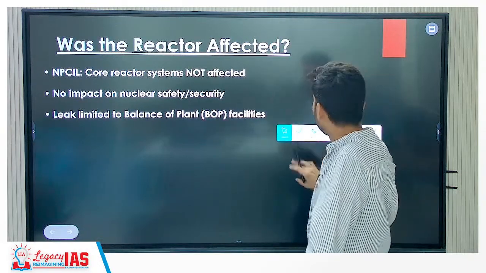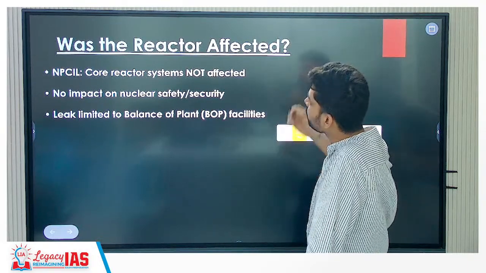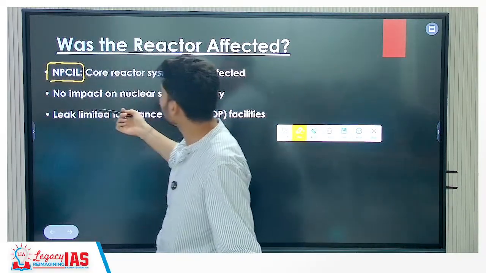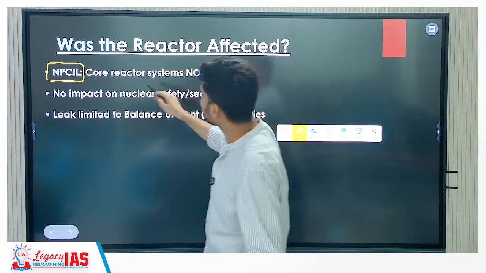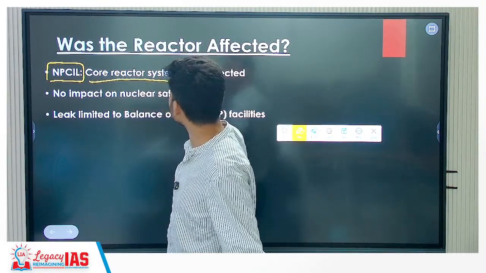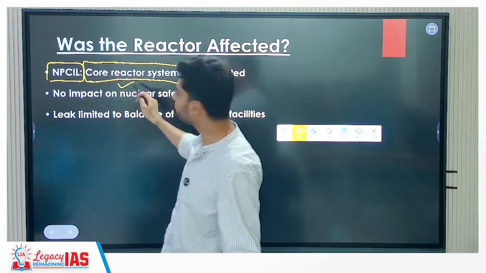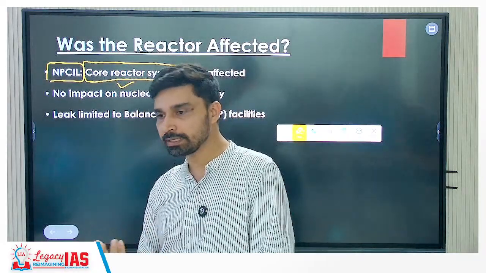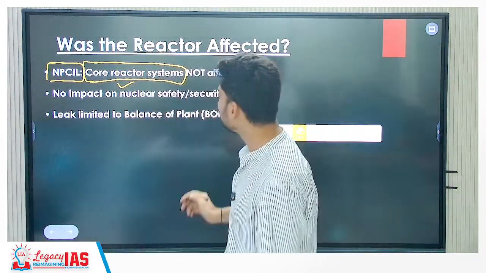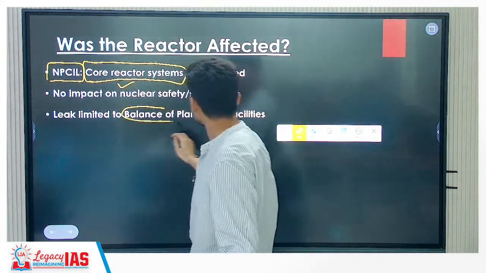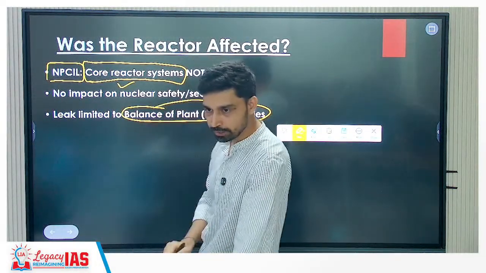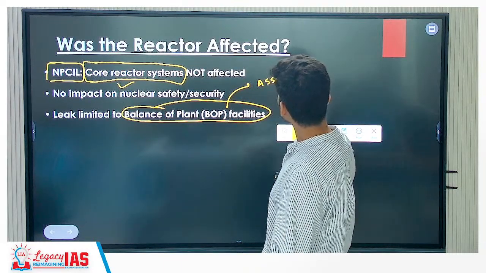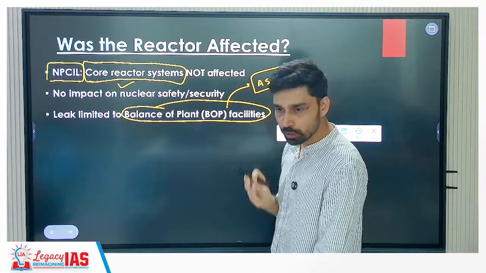Now once the news comes out, the Nuclear Power Corporation of India, NPCIL, that we have discussed, the main body that runs the nuclear power plant, stated that whatever data was stolen, it was not related to the core reactor system. Data does not talk about how the reactor works or what technology we're using in the reactors. It is only related to which kind of data? It is called balance of plant facilities. Balance of plant facilities means all the facilities that assist in the operation of the nuclear reactor as such.